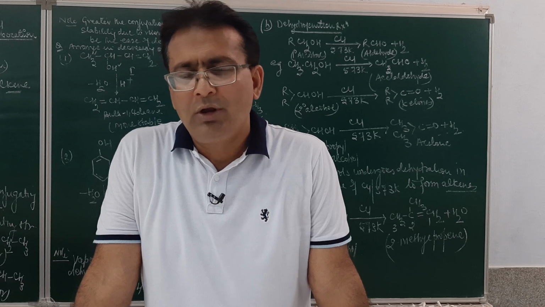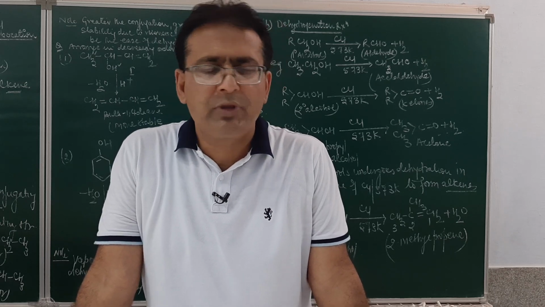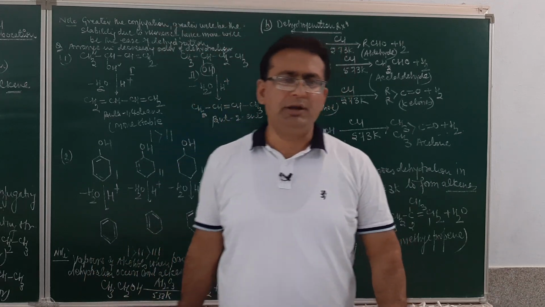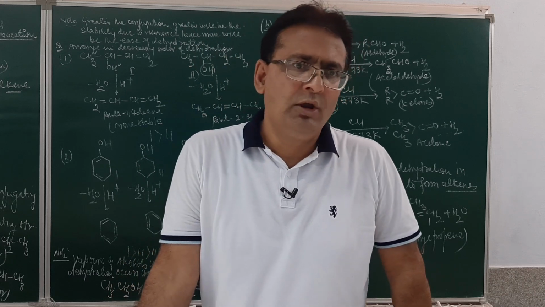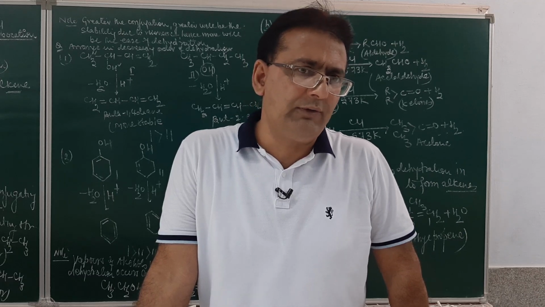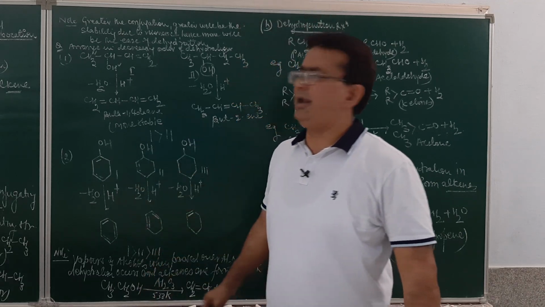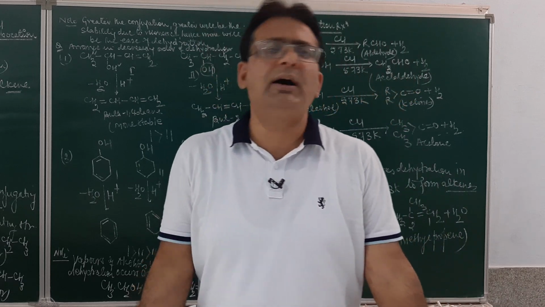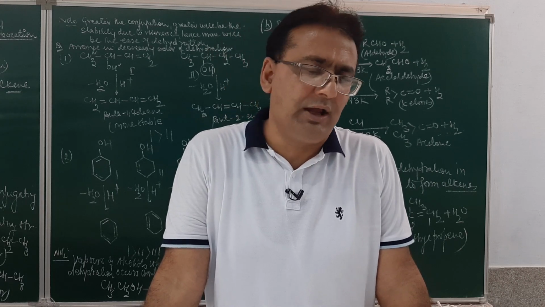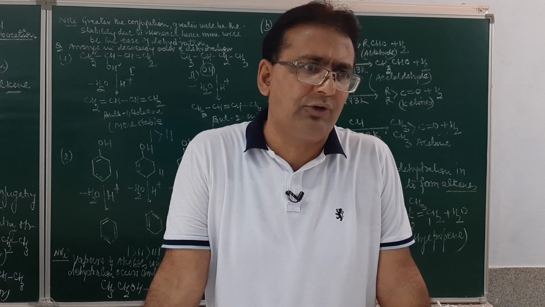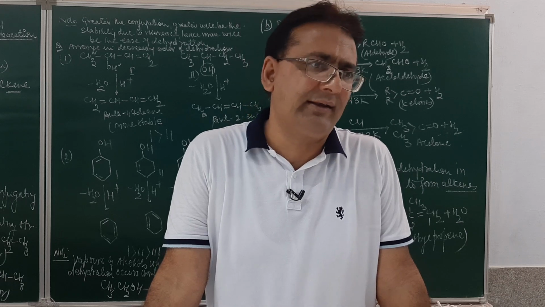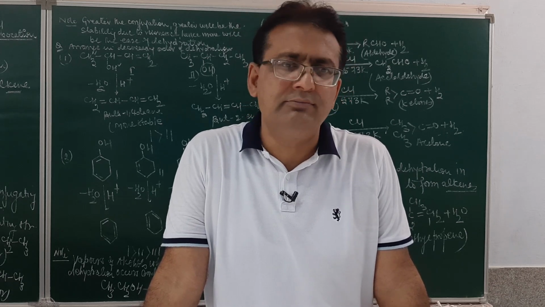This is how the reaction takes place. So, student, today we have done with you the reactions involving both alkyl group and the hydroxyl group, in which we have done the dehydration and the dehydrogenation reaction. So, 3 types of reactions are done: reaction involving the cleavage of OH bond, reaction involving the cleavage of carbon-oxygen bond, and the reaction involving both the alkyl group and the hydroxyl group. I hope you must have understood this. In our next lecture, we will discuss some oxidation reactions and some more reactions of alcohol to sum up the chemical properties of alcohol. After that, we will be starting discussion with the properties of phenol. Till then, thank you.